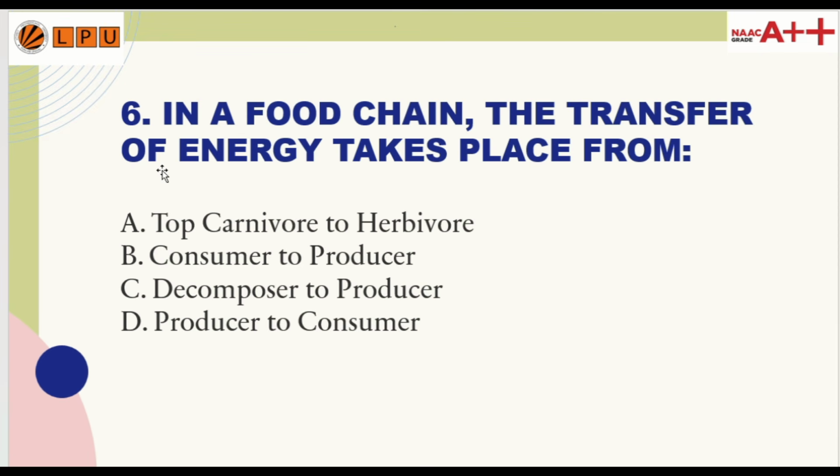Question 6. In a food chain, the transfer of energy takes place from option A top carnivore to herbivore, option B consumer to producer, option C decomposers to producer, and option D producers to consumers. So the correct answer is option number D.